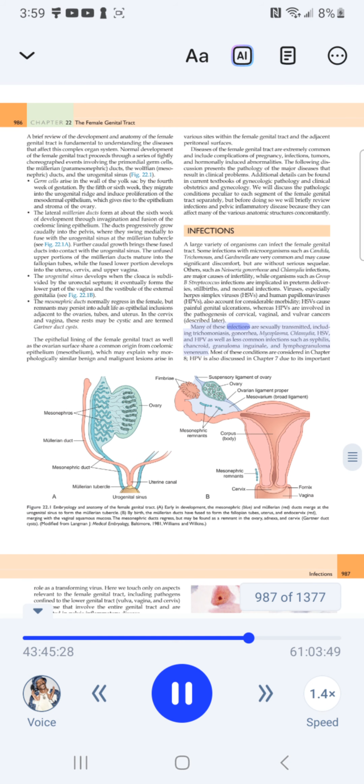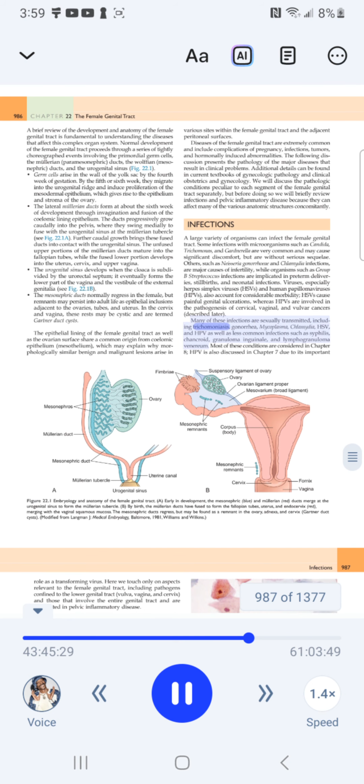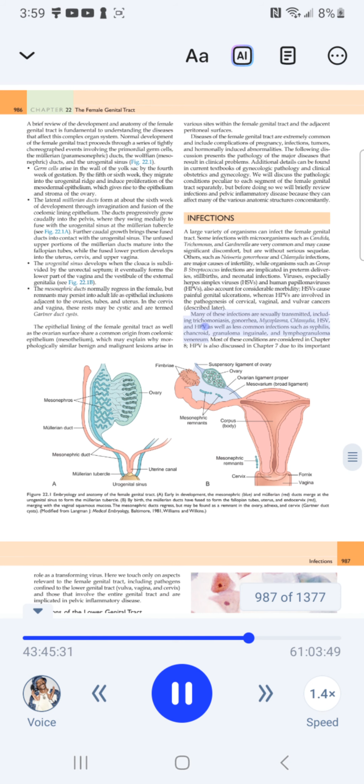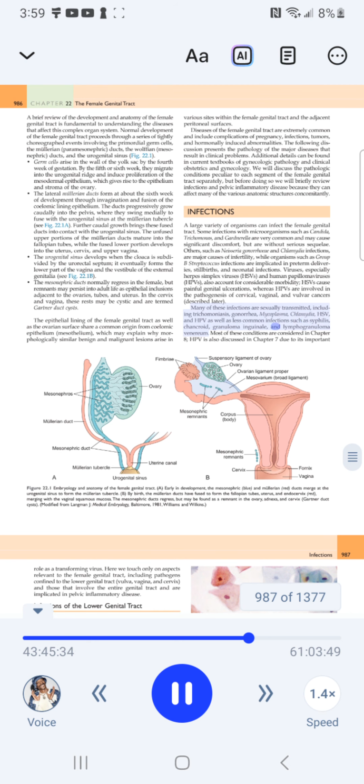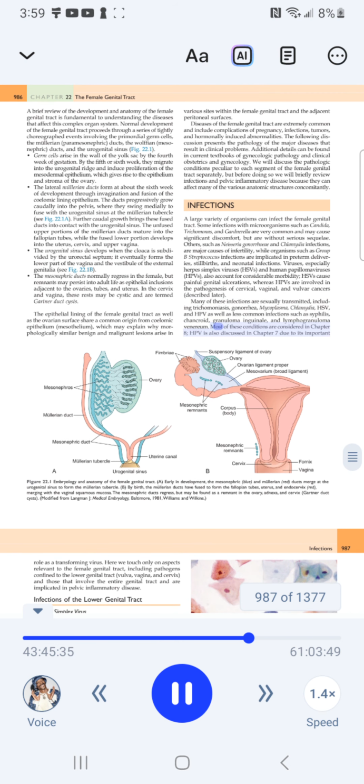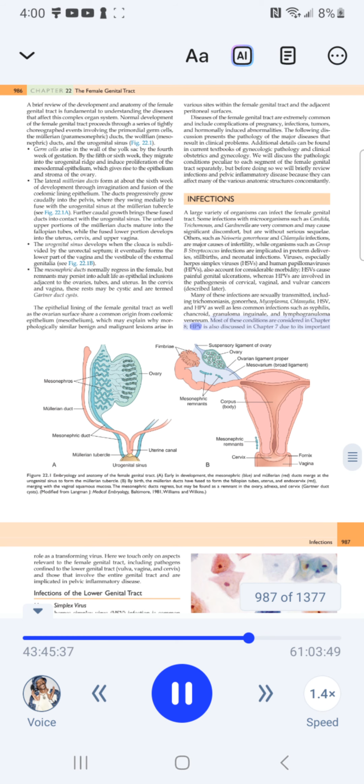Many of these infections are sexually transmitted, including trichomoniasis, gonorrhea, mycoplasma, chlamydia, HSV, and HPV, as well as less common infections such as syphilis, chancroid, granuloma inguinale, and lymphogranuloma venereum. Most of these conditions are considered in Chapter 8. HPV is also discussed in Chapter 7 due to its importance.